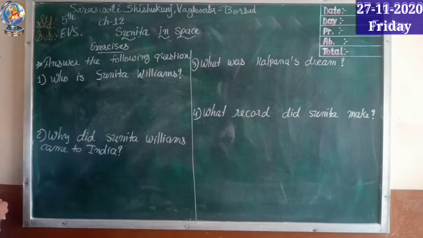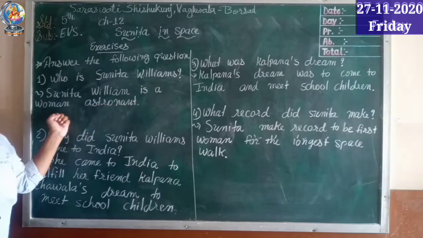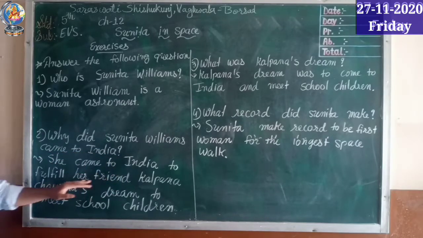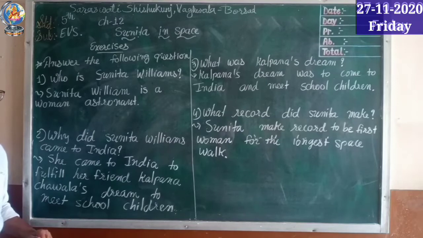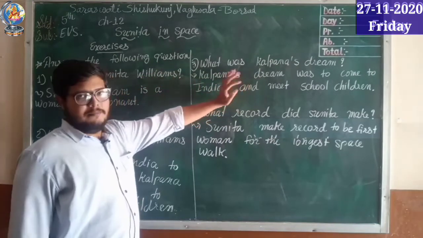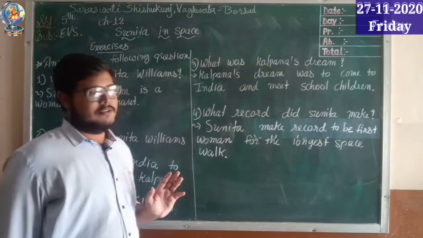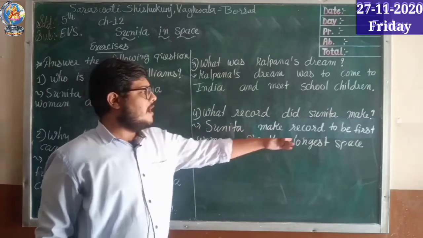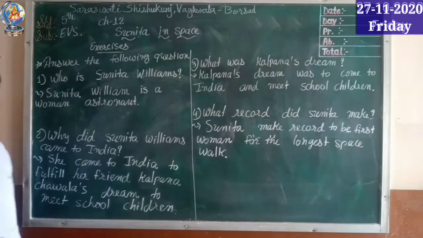So now for all four questions together we will see answers. So let's see the answers now. First question, who is Sunita Williams? The answer is Sunita Williams is a woman astronaut. Second, why did Sunita Williams come to India? As we discussed, she came to India to fulfill her friend Kalpana Chawla's dream to meet school children. What was Kalpana's dream? Kalpana's dream was to come to India and meet school children. Fourth question, what record did Sunita make? Sunita made the record to be the first woman for the longest space walk. Just take a look at all the answers.